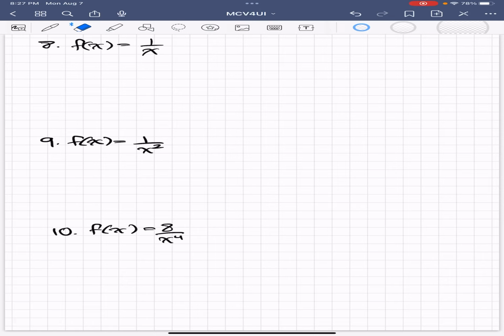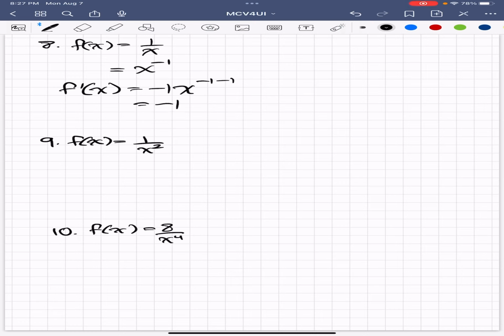Okay, so I have f of x equals 1 over x, and you may be thinking, how do I solve this? We're going to use our negative exponent rule, bring the x up, and you're going to have x to the negative 1. And now you can solve it. So we're going to find the derivative. We're going to bring the negative 1 down. We're left with x to the negative 1 minus 1, and we are left with negative 1x to the power of negative 2. And we can't have negative exponents on the top, so we're going to get rid of that x that I just wrote there. We're going to do negative 1x to the power of 2, and then we're left with negative 1 over x to the power of 2.